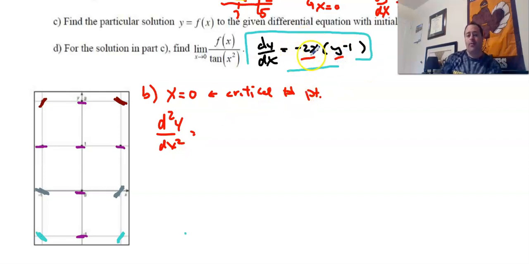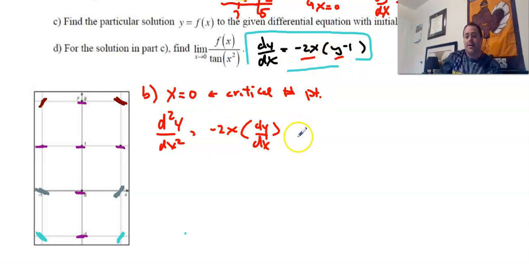We have one term, or one function, which is negative 2x. Our second one is y minus 1. So then we're going to do negative 2x, and then we're going to multiply by the derivative of what's inside the parentheses. Well, remember, the derivative of y, because it's y, is actually going to be 1 dy dx. And remember, the derivative of a constant is just 0. So the first part of our derivative is negative 2x times dy dx.